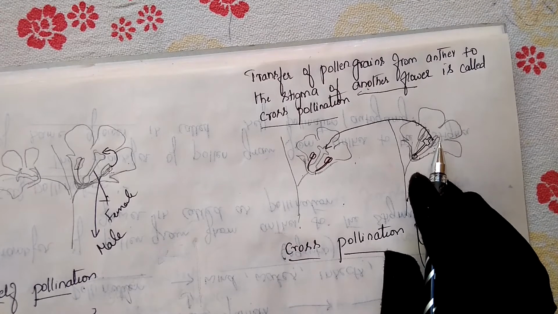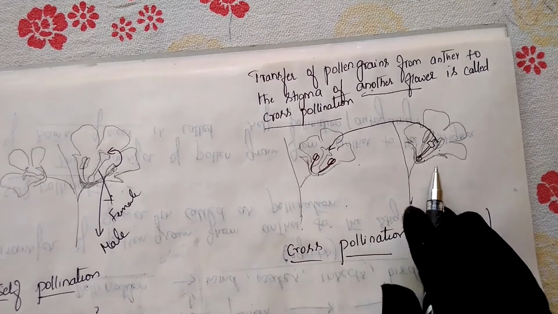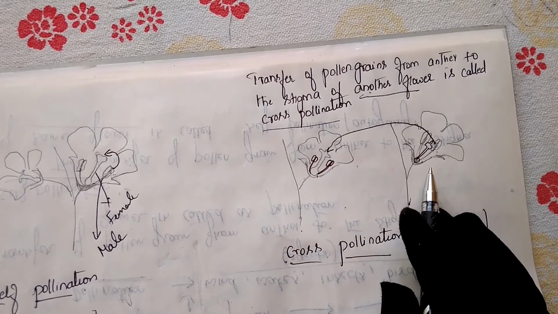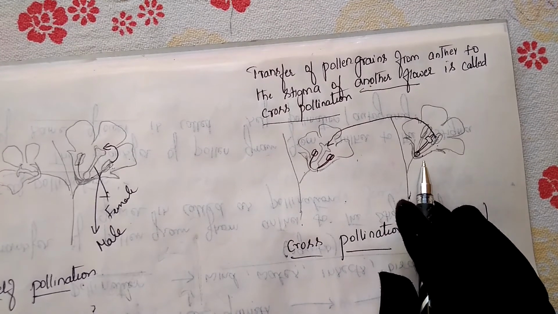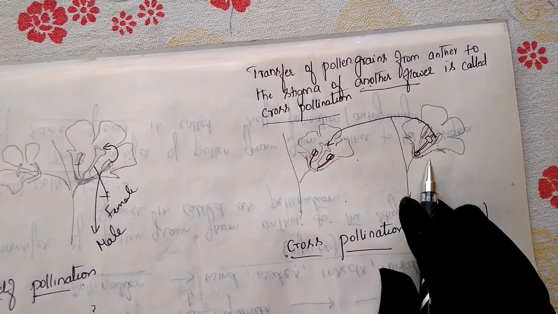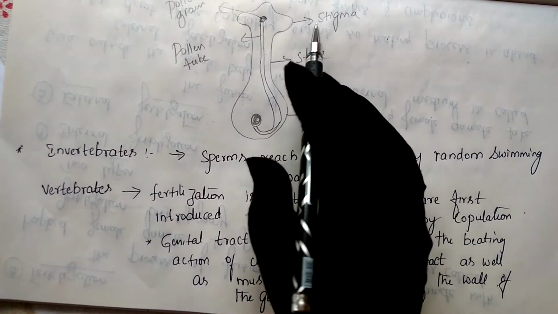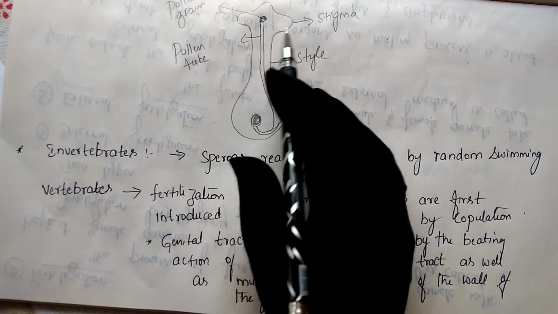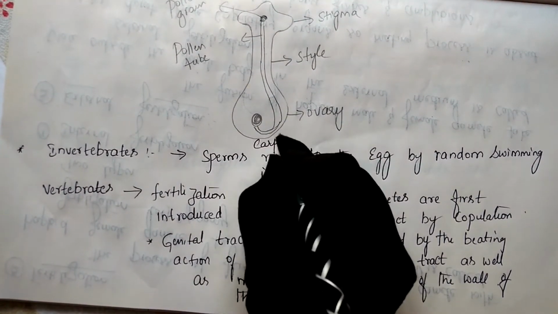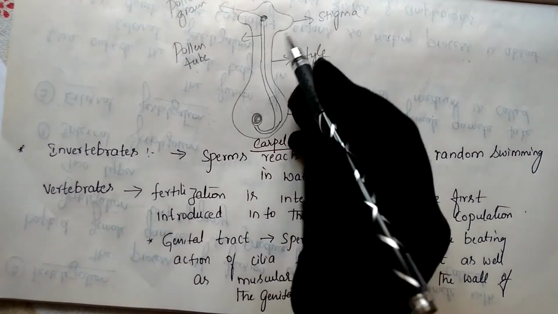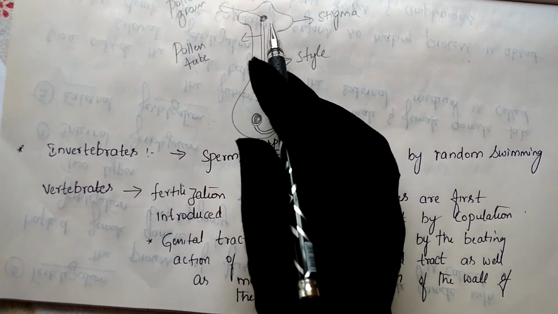Gametes are transferred in flowering plants, by either self-pollination or cross-pollination, with the help of agents like water, wind, insects, etc., as I said just now. Next, after pollination, the pollen grains fall on the stigma. This is the carpel, the female part, also called the pistil. When pollen grains fall on this stigma, compatibility takes place.